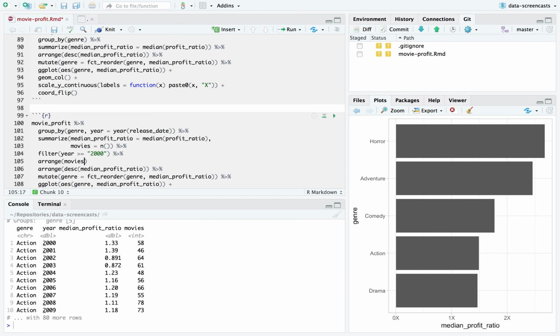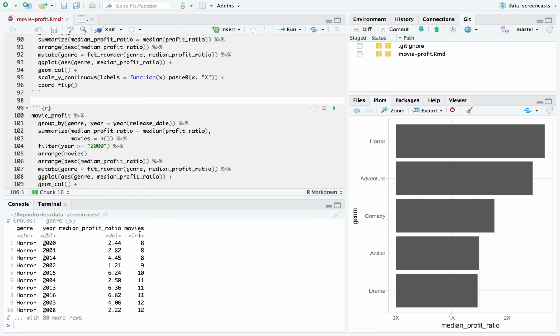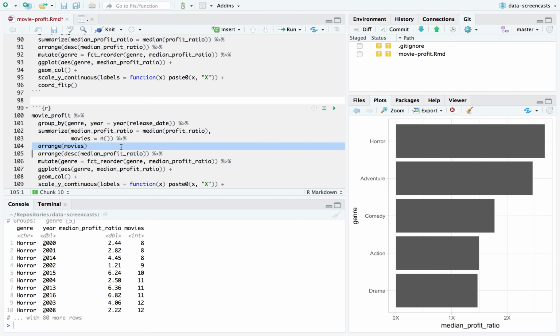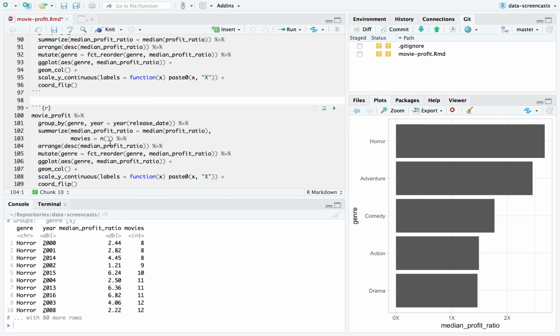If I arrange by movies, I can see, do any of them have very few? Relatively few in horror. It's worth noting that. It's worth considering that it's going to be higher noise. I still feel kind of good about making a graph out of it. 2000, 2001, having only 8 movies. Okay, I'm going to go ahead and use this and ask the question.